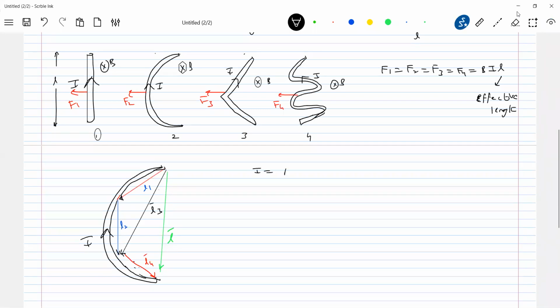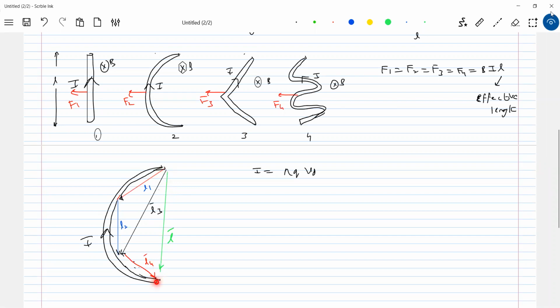I is equal to n q vd, the drift velocity. When the charge particle moves from here to here, what is the net displacement it has undergone? We are able to calculate the net displacement, so substitute that; in terms of the drift velocity also you can analyze.